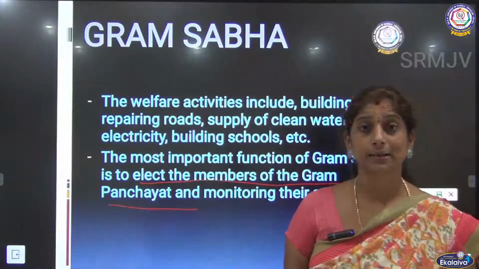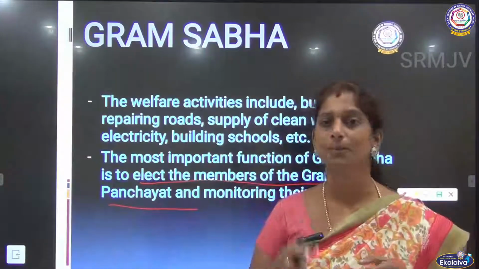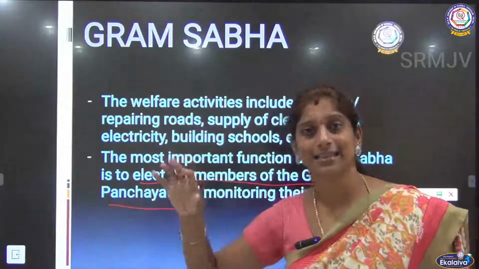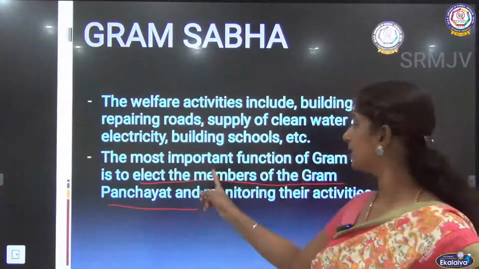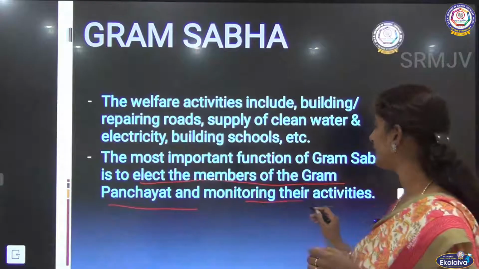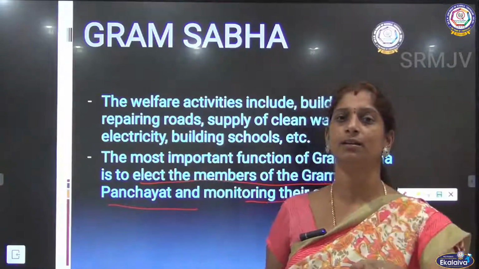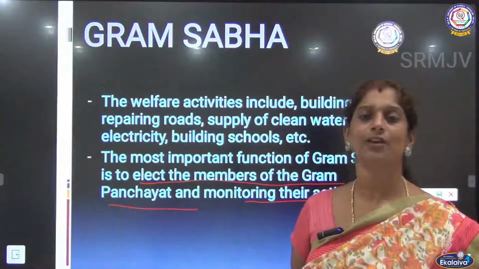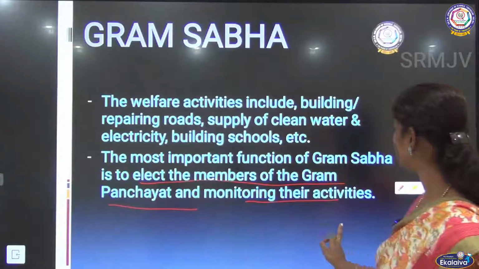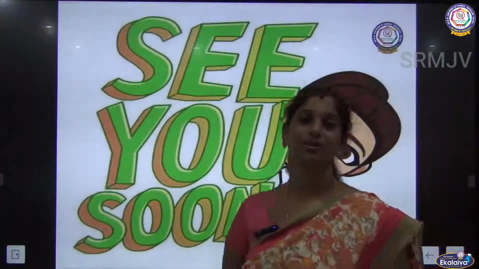So Gram Sabha is all the members of that village. Gram Sabha comprises all the members of that village, but in that group, when we elect someone and make them a leader, those people form this Gram Panchayat body, right? And they should monitor their activity. So we choose someone as our leader and we make them the Gram Panchayat head, right? So that person's activity has to be monitored by the Gram Sabha, right? And that is all about Gram Sabha.